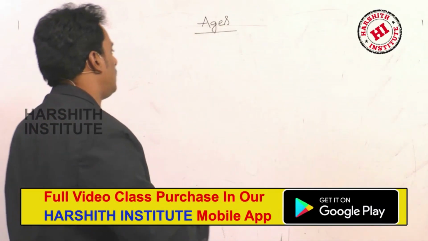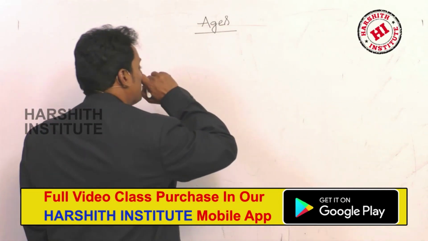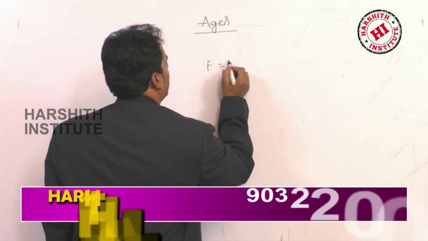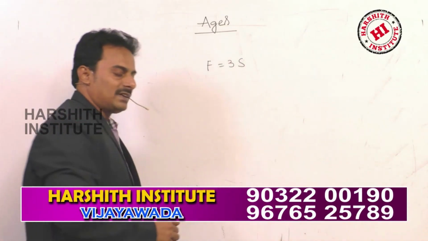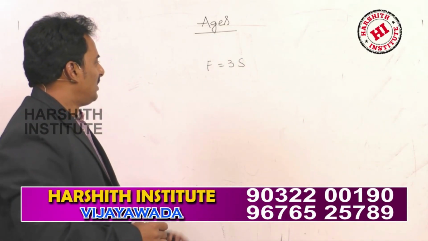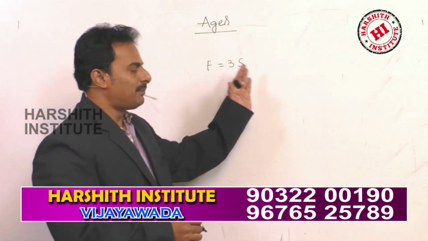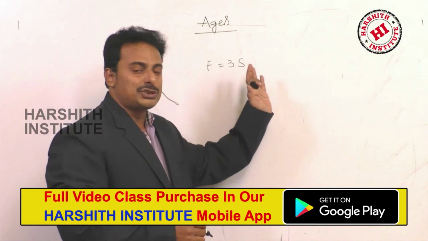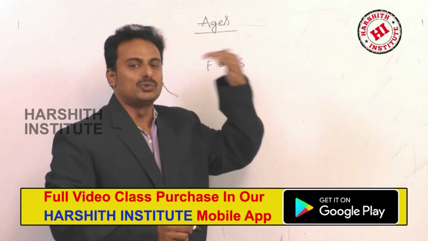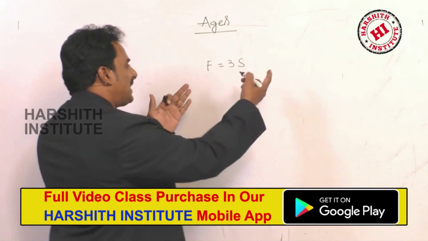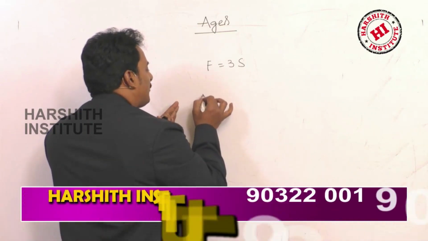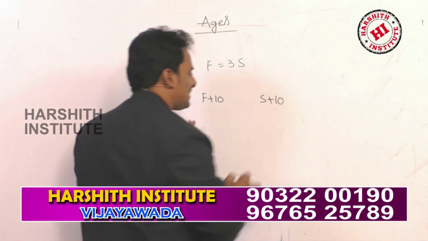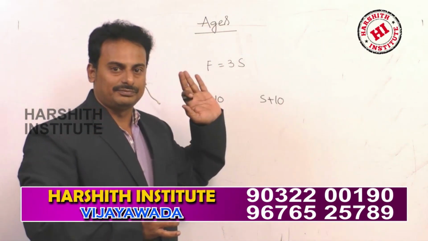Suppose in a problem, the age of father is 3 times that of his son. After that, it is given in the problem that after 10 years, the father's age is 2 times that of his son. That means you consider father 10 years after, and you consider son 10 years after.